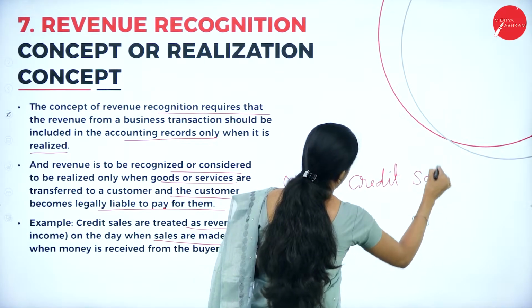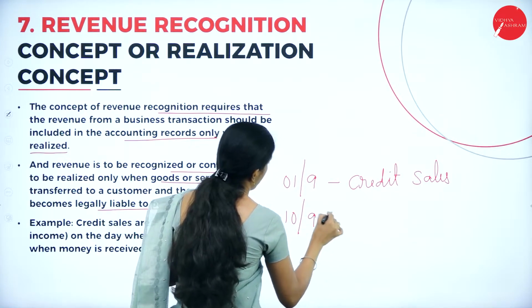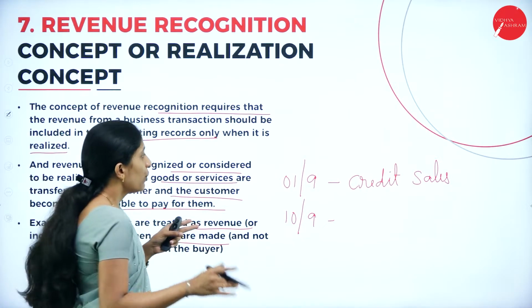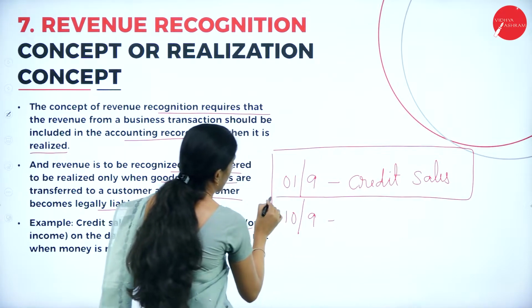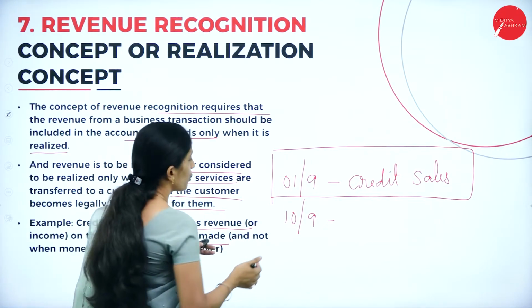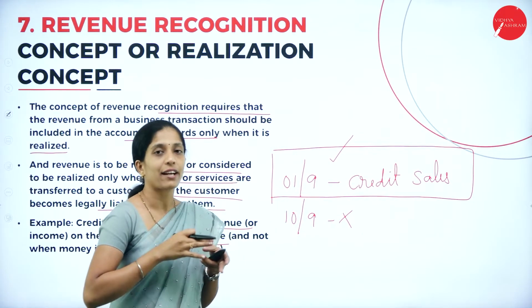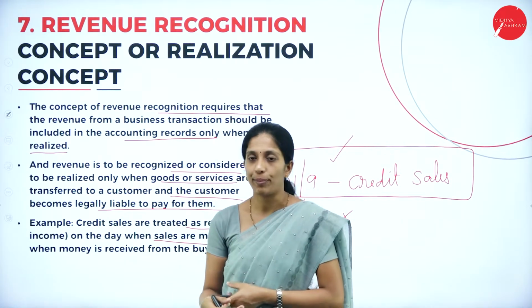So this is a credit sale, but we are going to receive the amount on 10th September. Then the revenue recognition concept is that we will record the transaction when the transaction has actually taken place. It's not when we are actually going to receive the payment. So this we are not going to record. We will take the transaction when it has actually occurred.